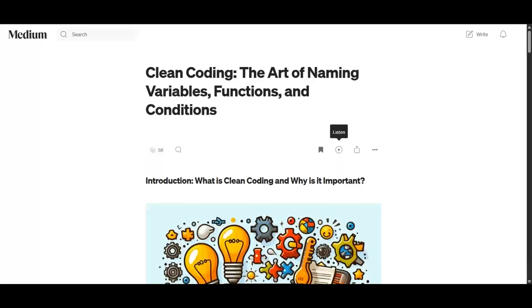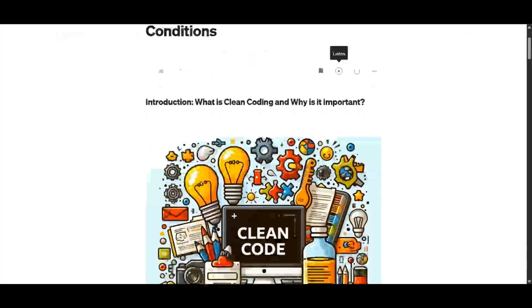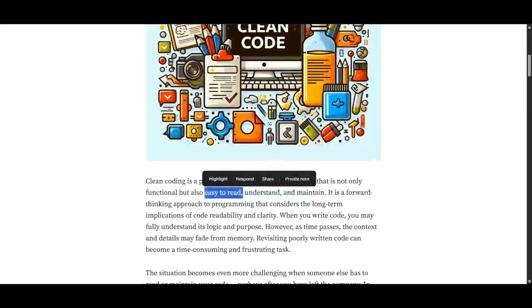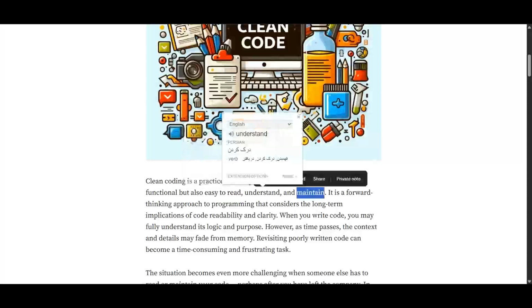Today we are taking a look at another article, clean coding. So what really is clean coding? Clean coding emphasizes writing code that is not only functional, which means it doesn't just do the job. It actually is easy to read, to understand, and to maintain.